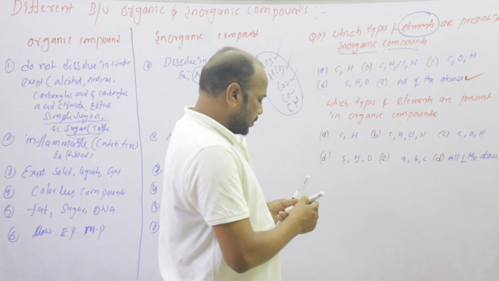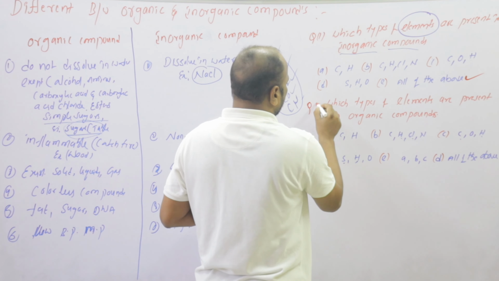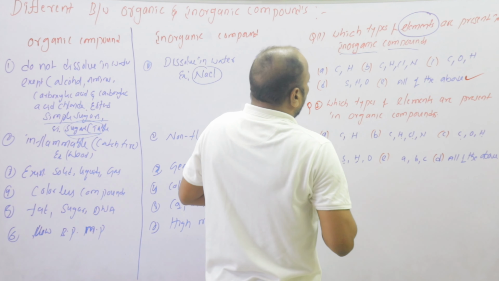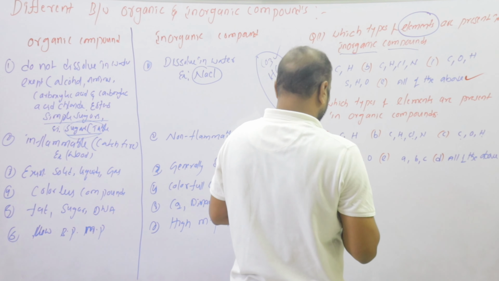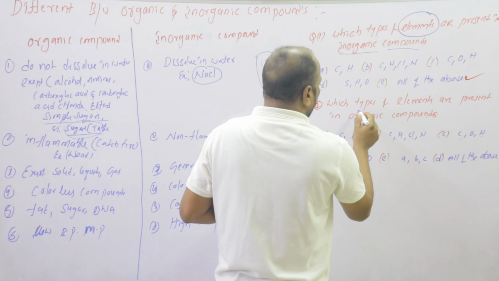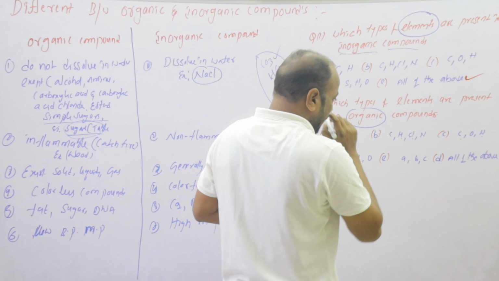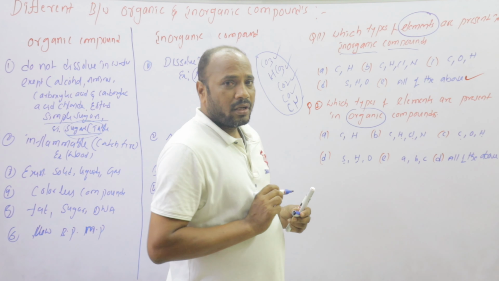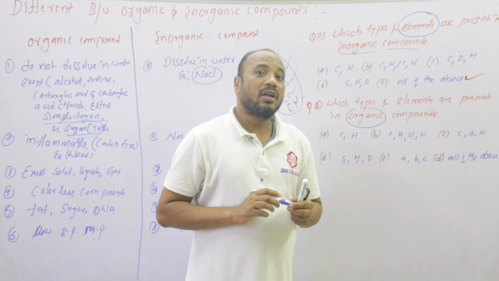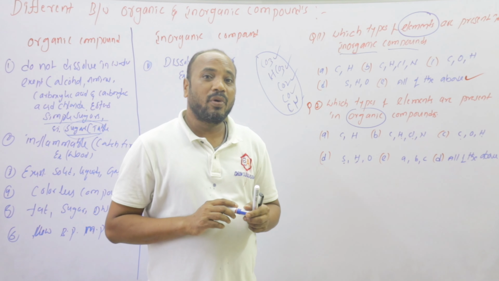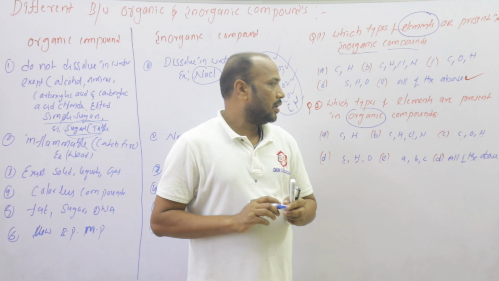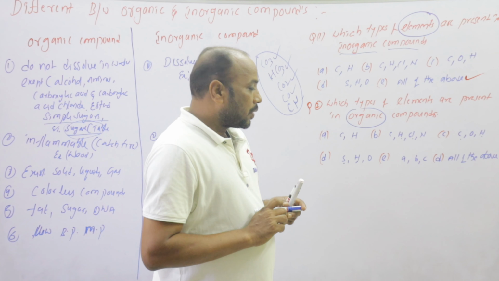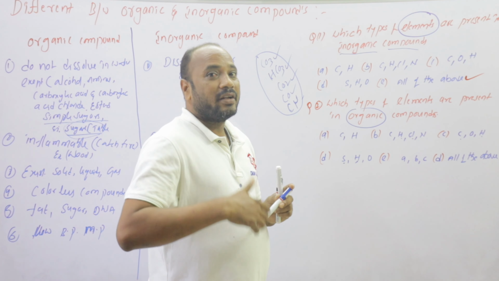And see, the second question: which type of elements are present in organic compounds? According to the definition, organic compounds are those compounds which contain carbon, hydrogen and their derivatives.